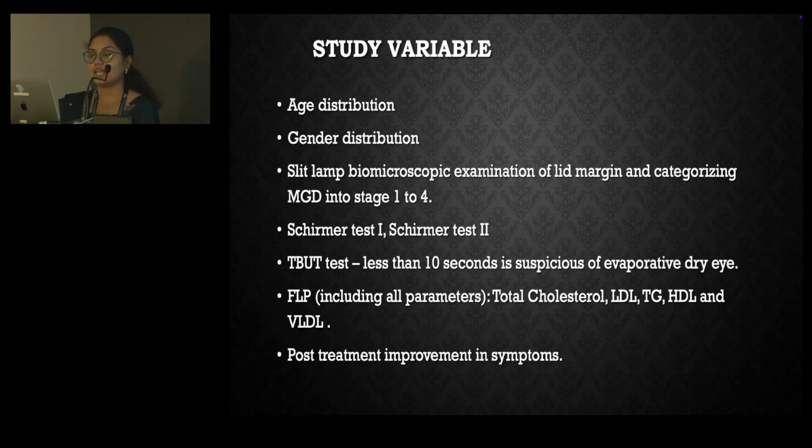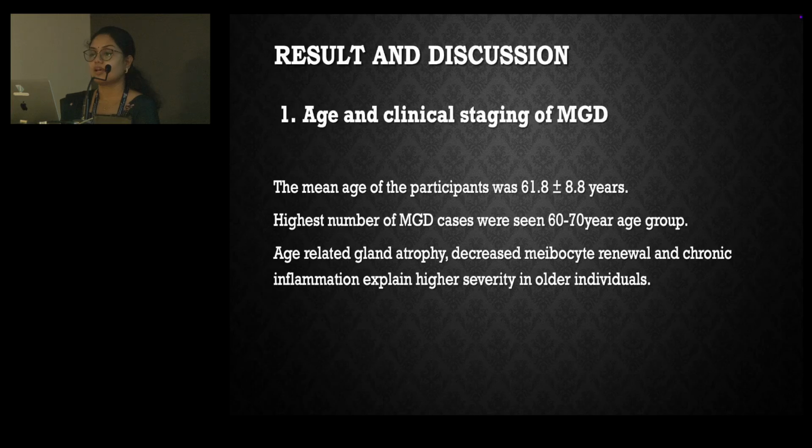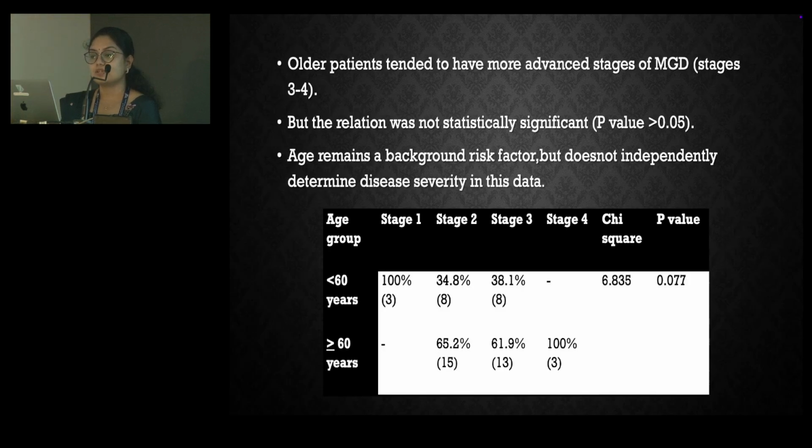Study variables were age distribution, gender distribution, slit lamp examination and staging of MGD, Schirmer test, tear film breakup time test, fasting lipid profile including all individual parameters, and post-treatment improvement in symptoms. Coming to results, comparing age and clinical stages of MGD, a higher number of MGD cases were seen between 60 to 70 years of age group, but the relation was not statistically significant. Age remained a background risk factor but does not independently determine disease severity in this data.